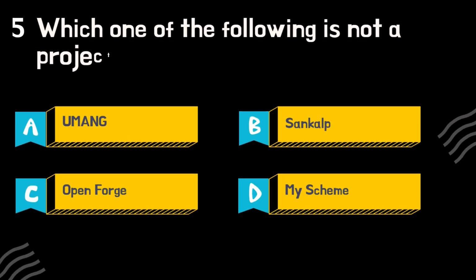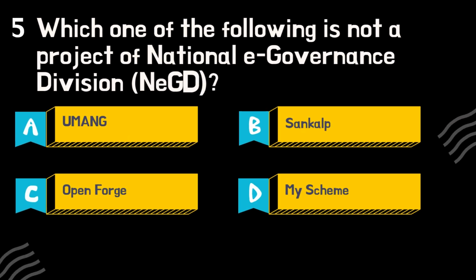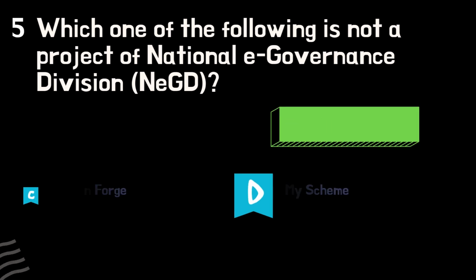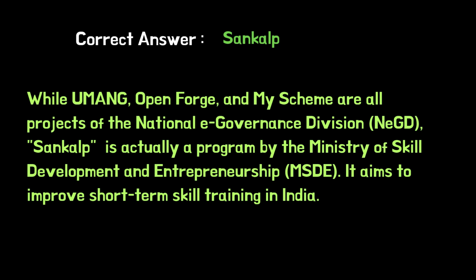Which one of the following is not a project of the National E-Governance Division, NEGD? While Umang, OpenForge, and MyScheme are all projects of the National E-Governance Division, NEGD, Sankalp is actually a program by the Ministry of Skill Development and Entrepreneurship, MSDE. It aims to improve short-term skill training in India.